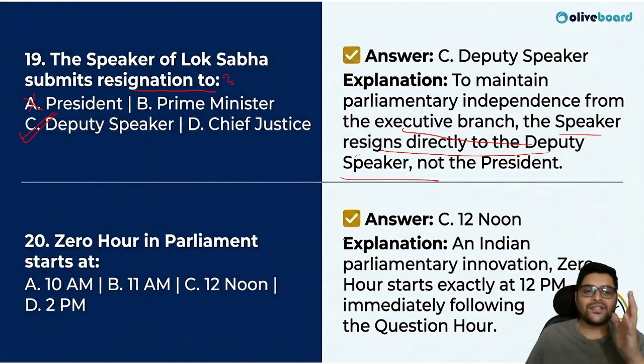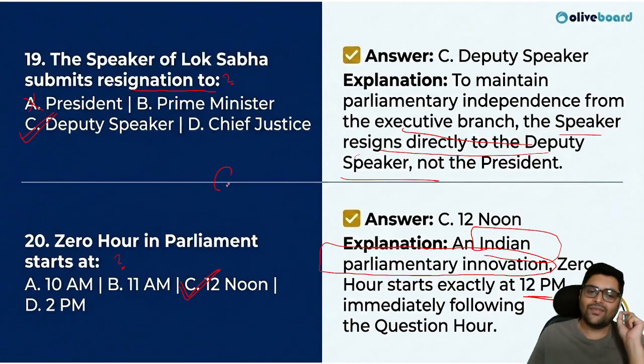Okay. The last question for today. I know you have been waiting for it. Let us see. Zero hour in Parliament starts at, what do you think? So, zero hour in Parliament starts at 12 noon. It is an Indian innovation. Make sure you remember that it is not mentioned in any constitution or statute or rules of the house. Zero hour starts exactly at 12 p.m. after the question hour. So first the question hour, then zero hour, then the business of the day.